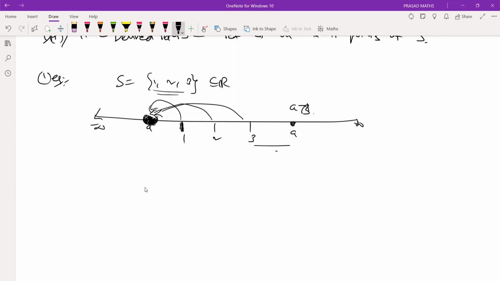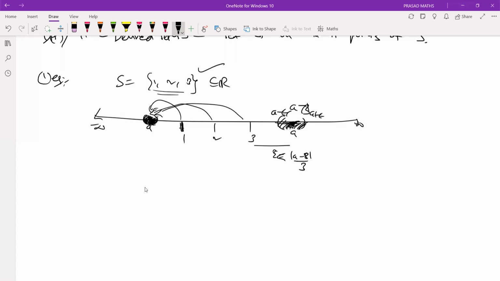In fact, I'm going to take epsilon very small, less than 3. You take this neighborhood, A minus epsilon and A plus epsilon. This neighborhood does not contain any point of S other than the point itself.